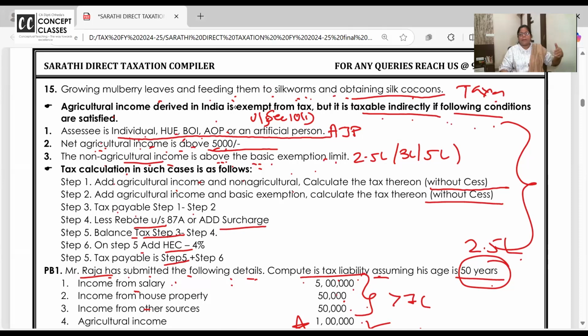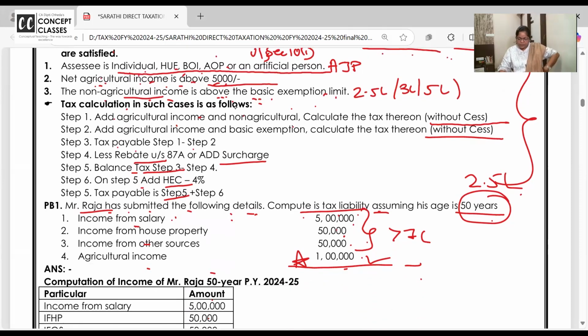Now, non-agricultural income should be above the basic exemption. How much is basic exemption for Raja, thinking his age is 50? 250,000. So Raja's salary, house property, other sources, what's the total income for Raja? 6 lakh. Is it above 1 lakh? Sorry, why am I writing above 1 lakh? I think that's why you all got confused, no?